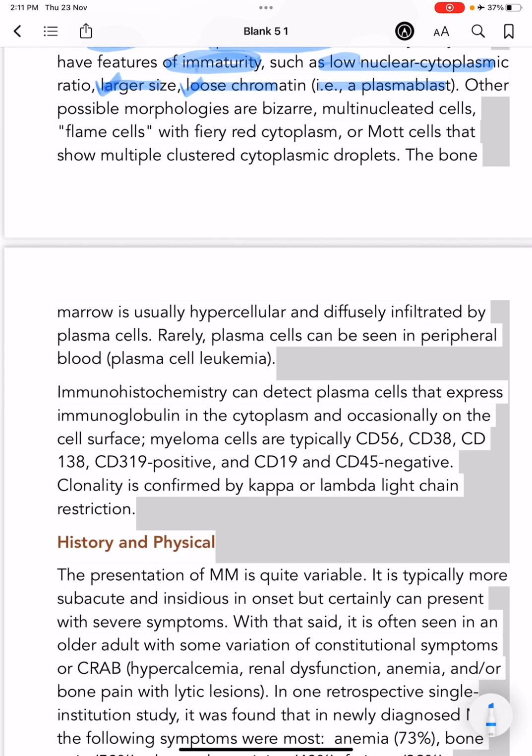What are the other morphologies? They could also look like bizarre multinucleated cells, flame cells with fiery red cytoplasm, or Mott cells that show multiple clustered cytoplasmic droplets.